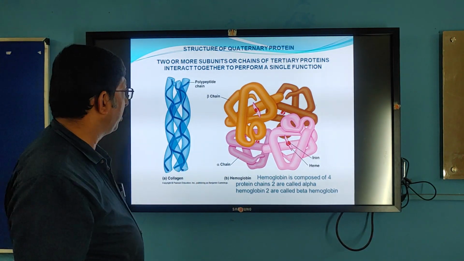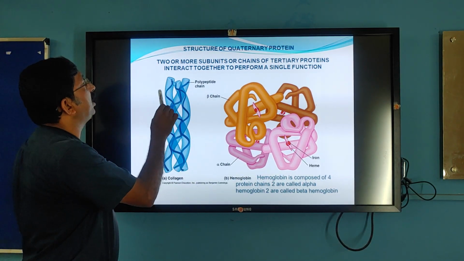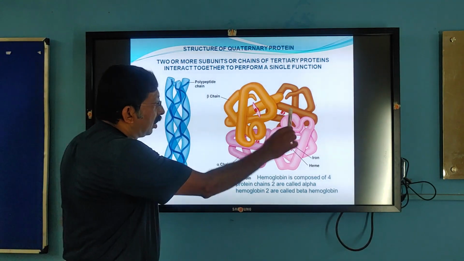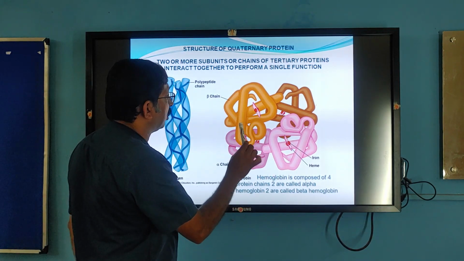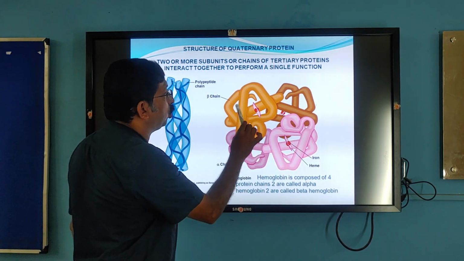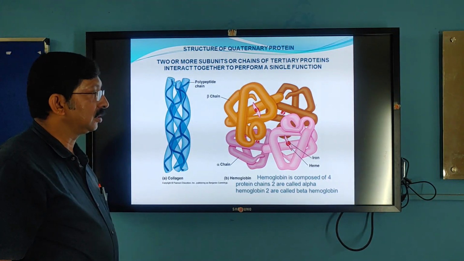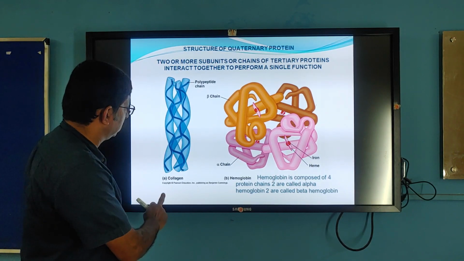That is a quaternary protein. See here, collagen is a quaternary protein made up of three polypeptide chains. Hemoglobin, another quaternary protein, is made up of four polypeptide chains: two alpha chains and two beta chains. So hemoglobin is a quaternary protein.